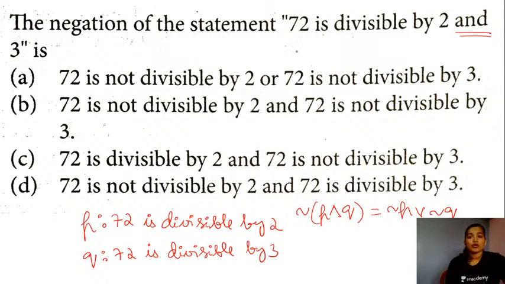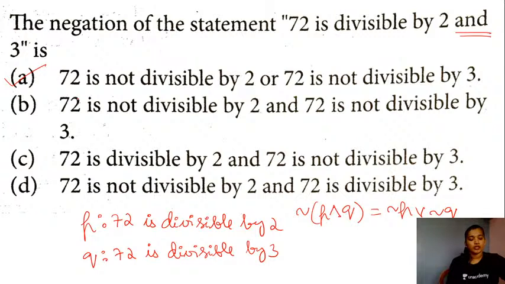The negation of statement P will be 72 is not divisible by 2. Negation of Q will be 72 is not divisible by 3. So the negation of the given statement will be 72 is not divisible by 2 or 72 is not divisible by 3. So option A is the right answer.